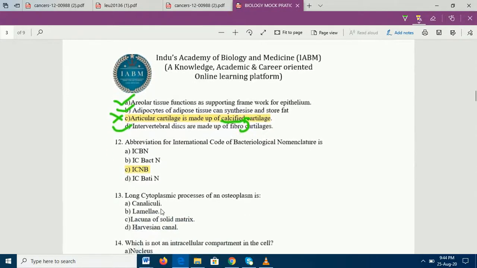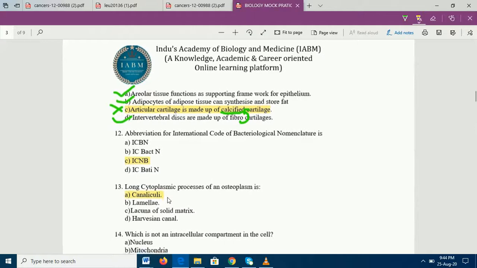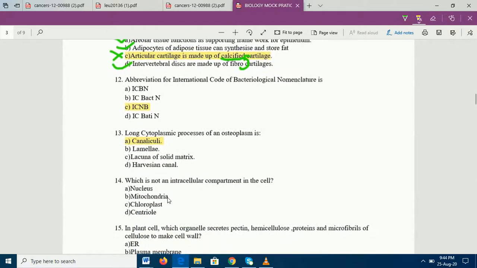Question number 13 is again a very simple, straightforward question. The long cytoplasmic processes of an osteocyte are canaliculi. Canaliculi are the long cytoplasmic processes of osteocytes. So the answer is 13A. Question number 14, which is not an intracellular component in the cell.